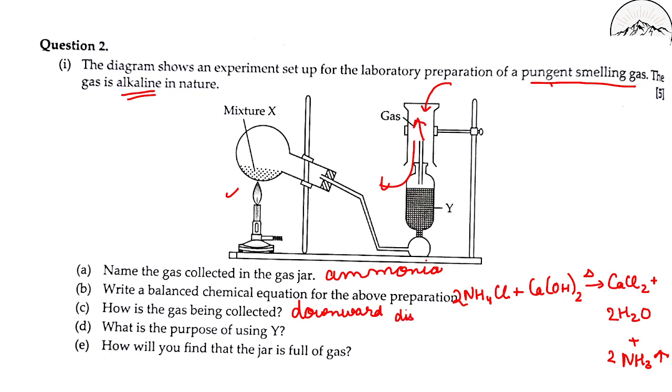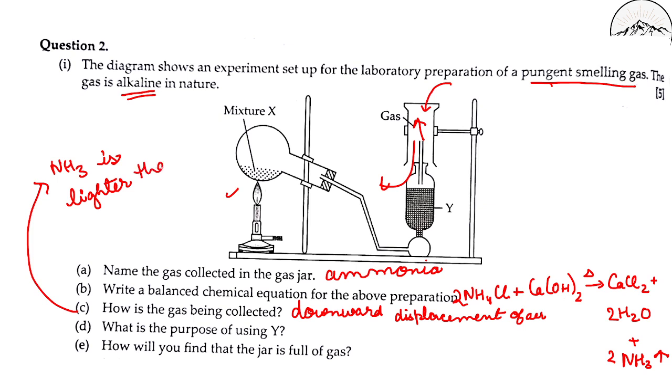So downward displacement of air. And why? That also has to be written. Why downward displacement of air? Because ammonia is lighter than air. That is why it is collected by downward displacement.